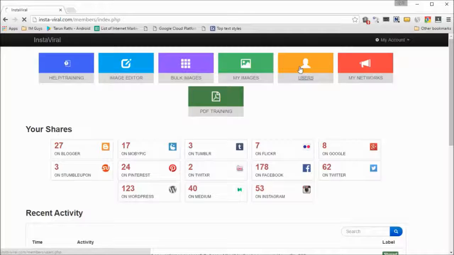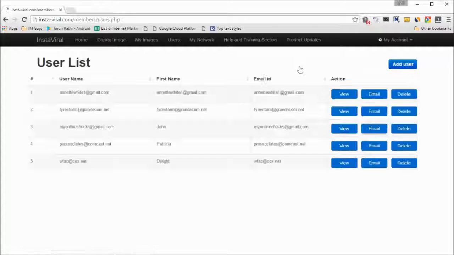Then finally, in users, if you've got a VA or a team, then you can add that team to the user list, and the team members will be able to access your account without, of course, you having to give them your password, and they'll be able to post the images on your behalf. So if you're running a team or have a VA, you can give your VA user access, and that's of course available only for the pro users who have the agency license, who have the license to give the VA the access. So this is another feature supported by InstaViral.